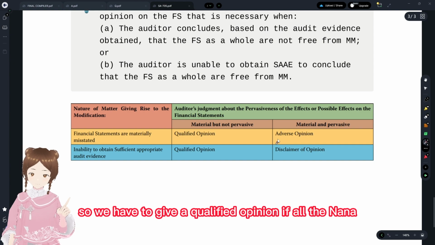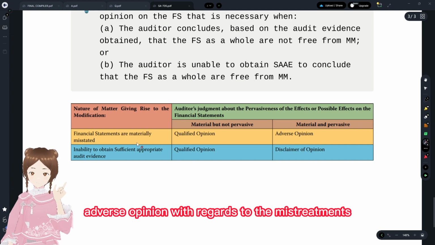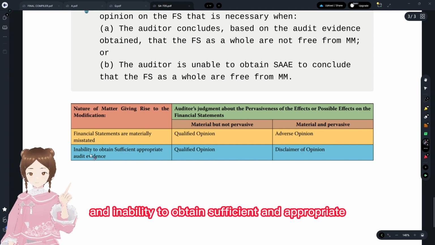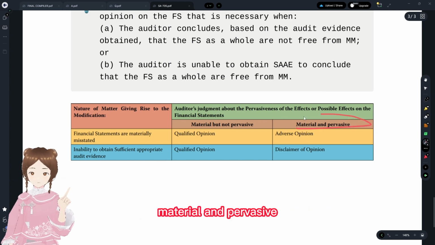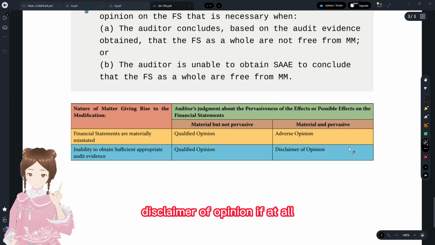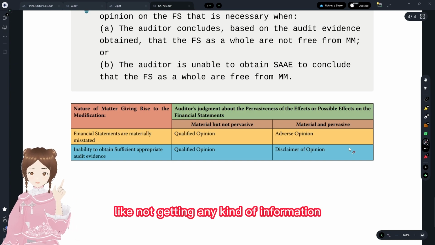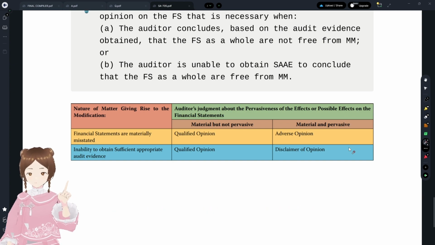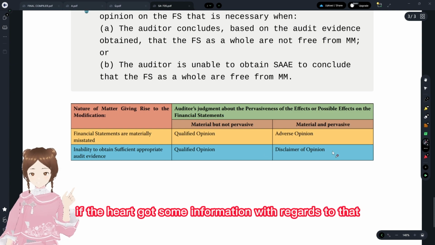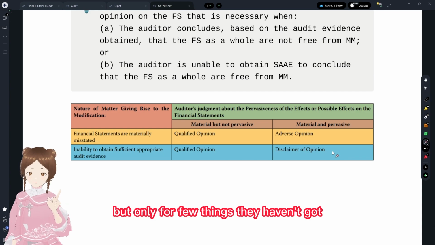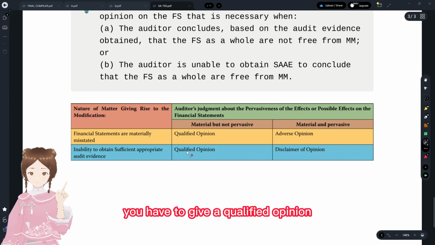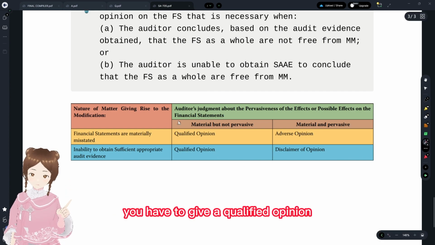If all, then an adverse opinion with regard to the misstatements. And for inability to obtain sufficient and appropriate audit evidence, material and pervasive: disclaimer of opinion. If they are not getting any kind of information at all, you have to give a disclaimer of opinion. If they have got some information, but only for a few things they haven't got it, you have to give a qualified opinion.